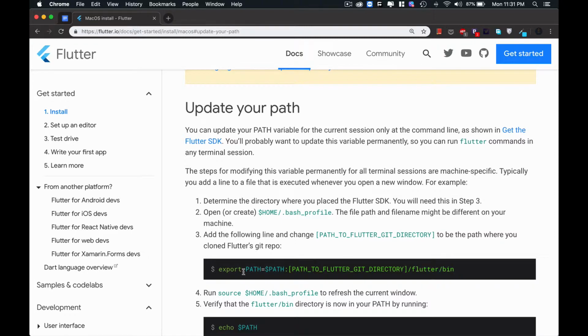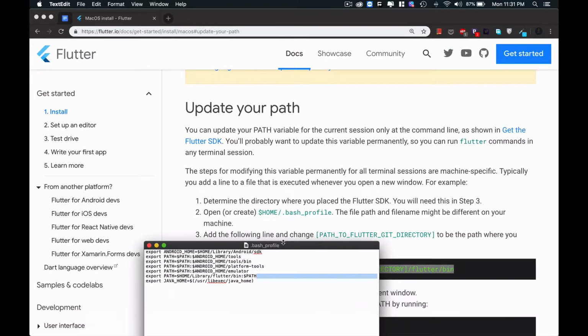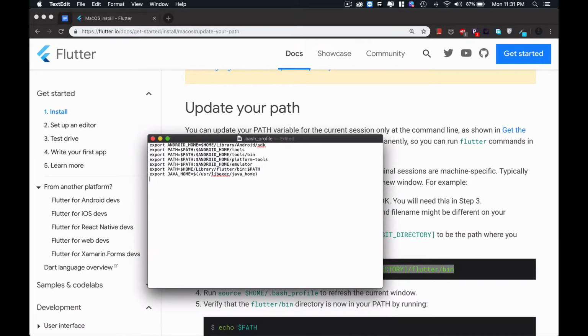So now just copy this one. Suppose there is nothing in my file, I will just paste it and remove this text, path to flutter, and type home, concatenate with Library. Now what does it mean?